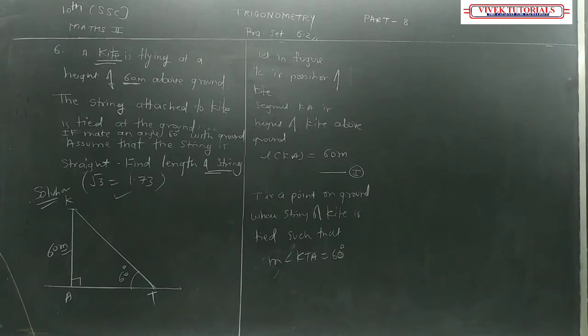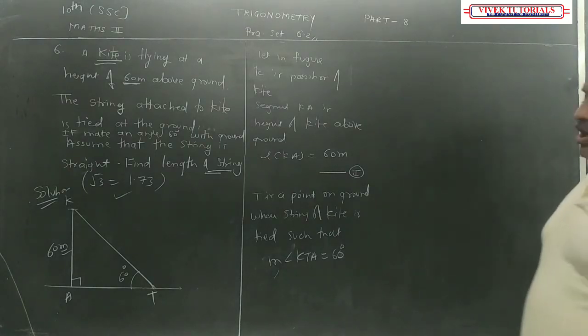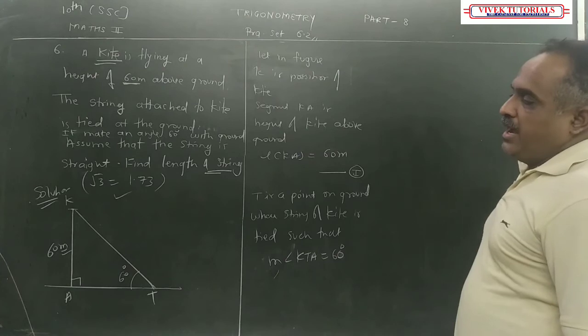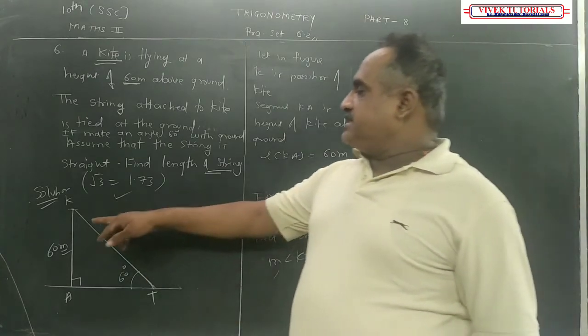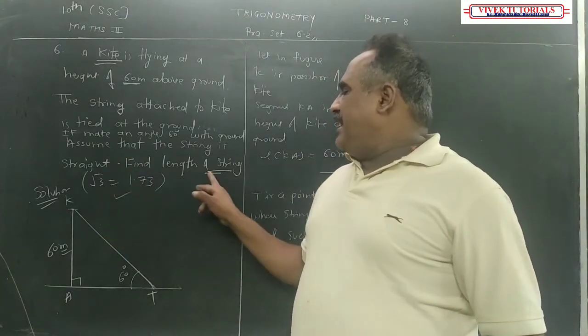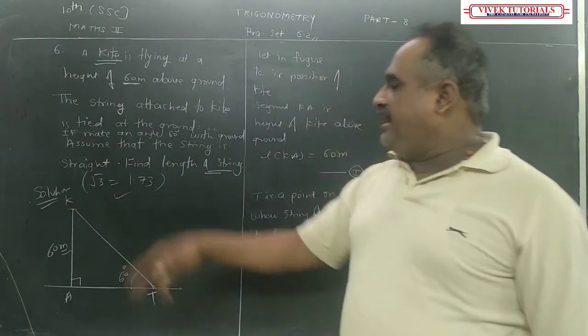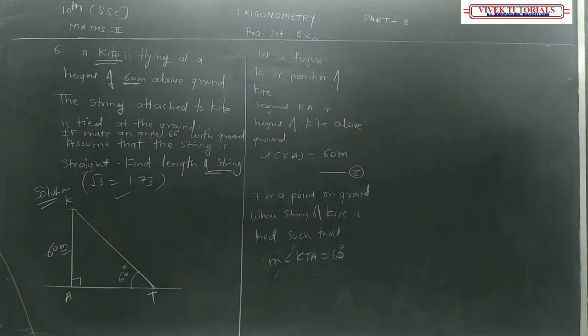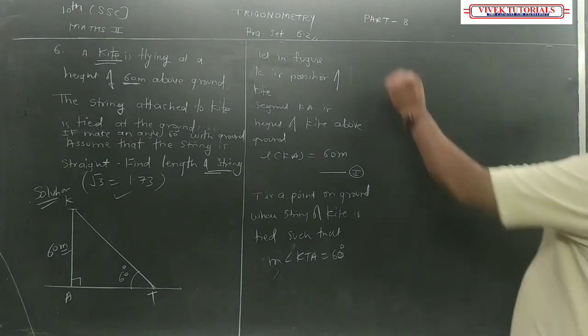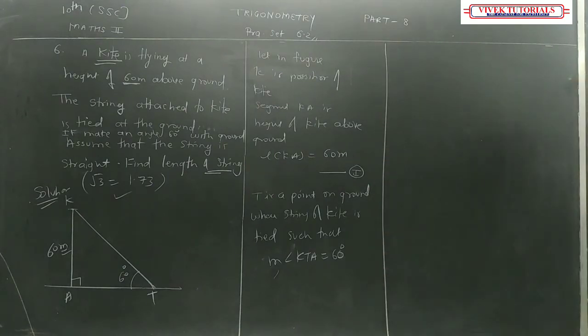KTA is 60 degree. You got it? And now they have asked to find the length of the string. हमें KT निकालना है. So I'll directly go in